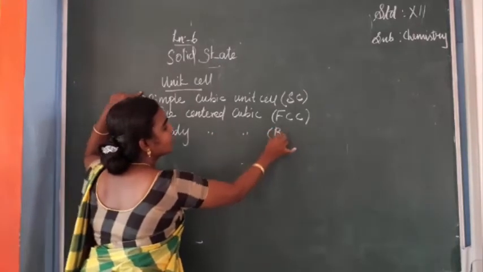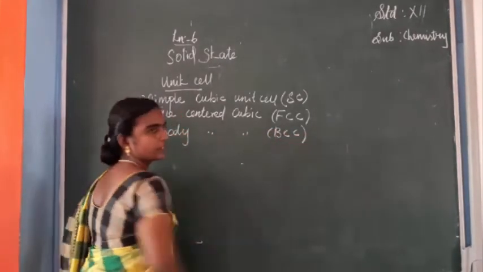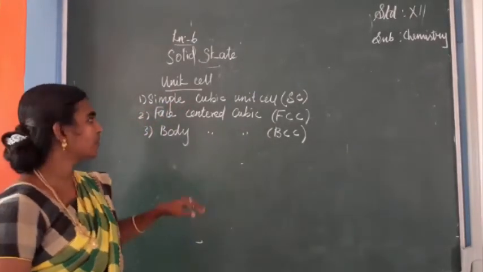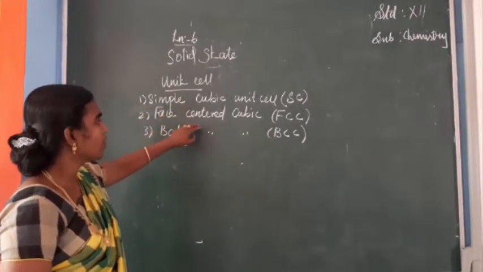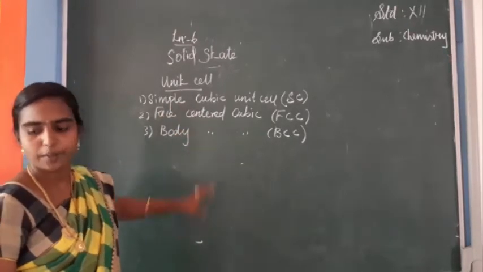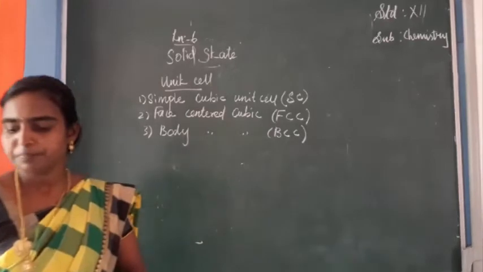So we can in short write BCC. Is it clear? So these cubic unit cells are further classified into simple cubic, face-centered cubic and body-centered cubic unit cell. Okay.